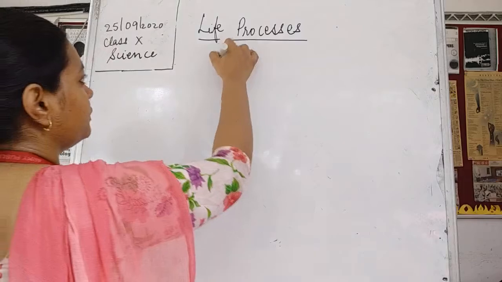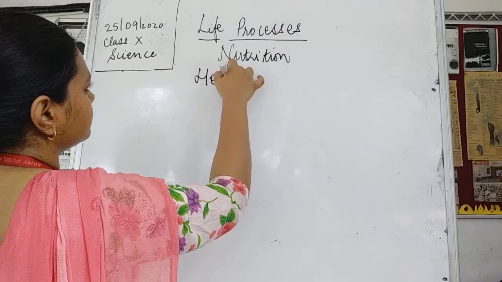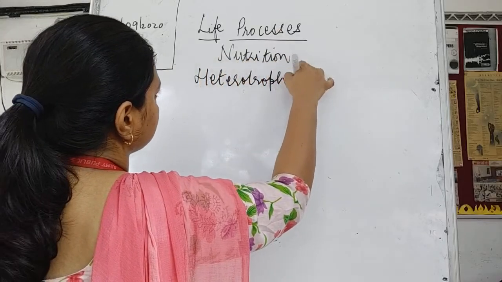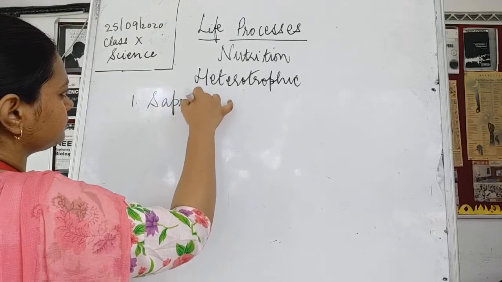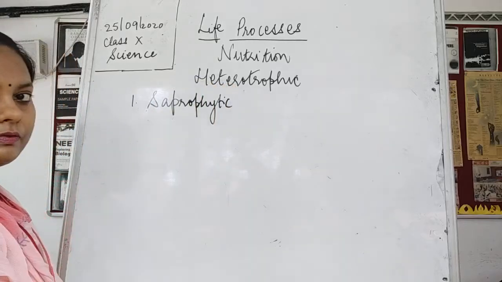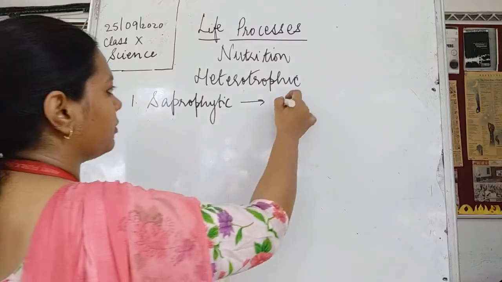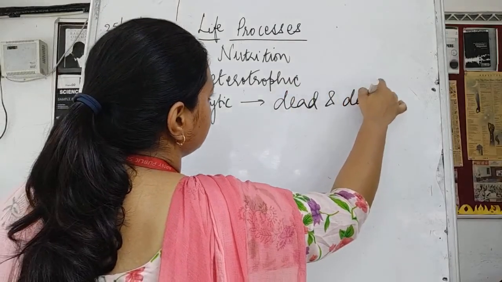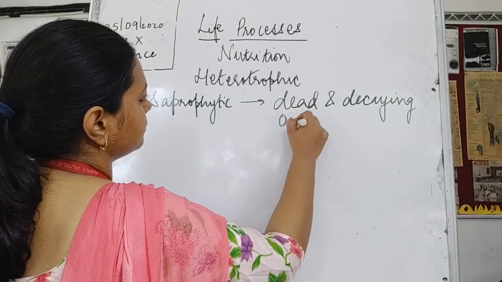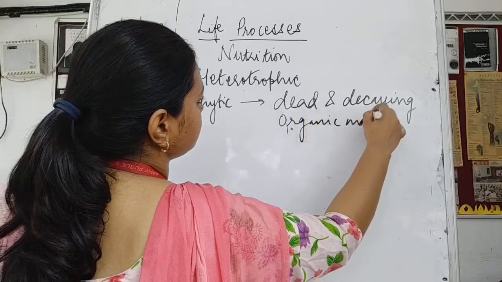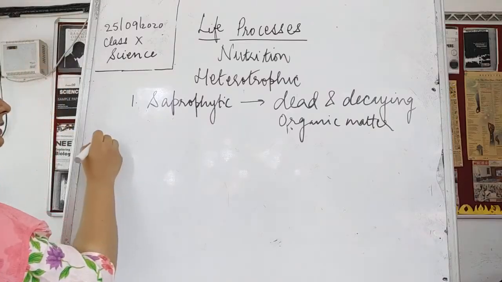This depends upon organisms that are said to be saprophytes because they depend upon dead and decaying organic matter.